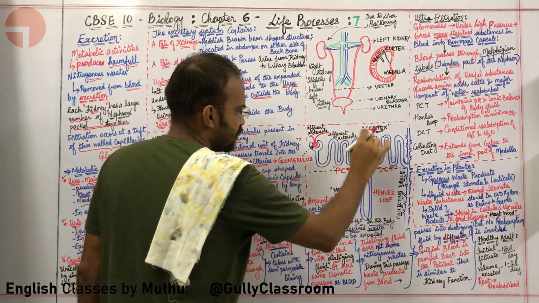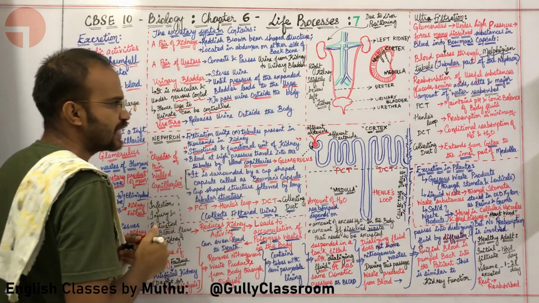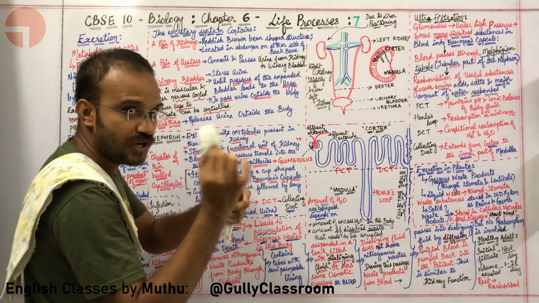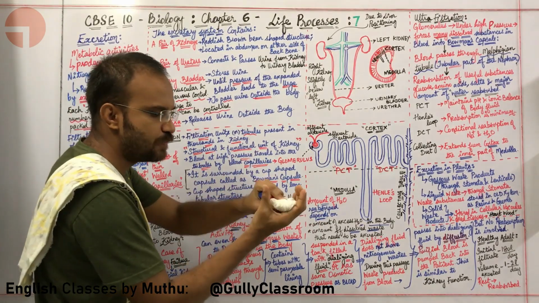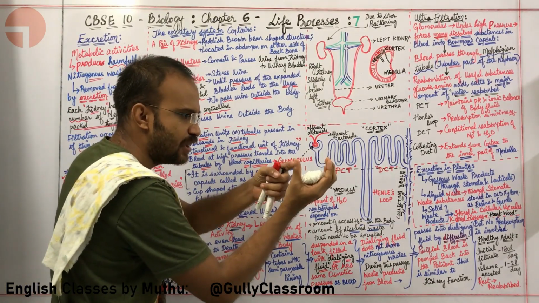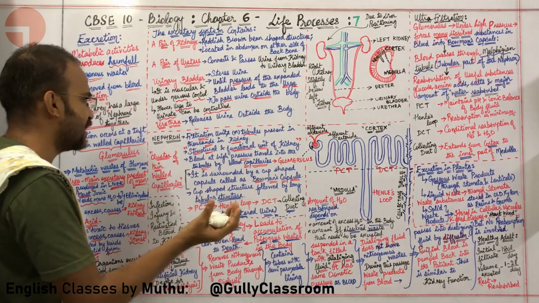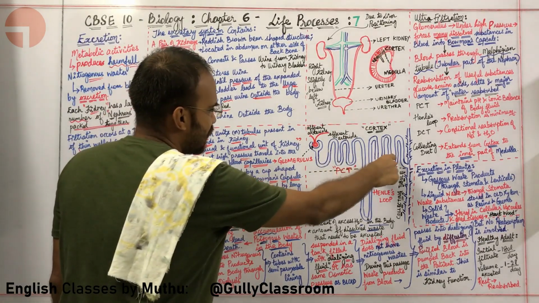Okay, so blood at high pressure travels into the tubules by the blood capillaries. Here, this is the nephron. First, the nephron. What are the two parts of the nephron? The nephron has a tuft of blood capillaries. These blood capillaries are surrounded by a capsule. What is the name of this capsule?